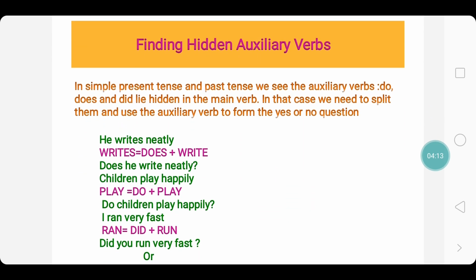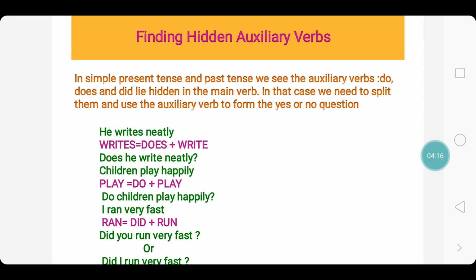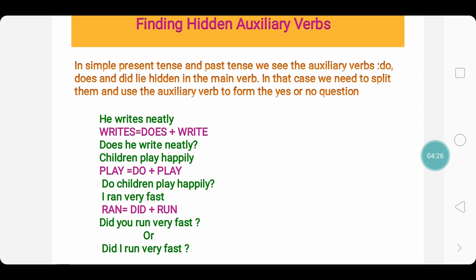And look children, sometimes the auxiliary verbs are not easily visible. We ought to find them out. Now let me explain this to you. In simple present and past tense, we see the auxiliary verbs do, does and did hidden in the main verb. In that case, we need to find them out and then use the auxiliary verb and the main verb separately.